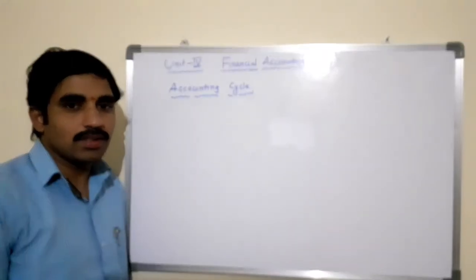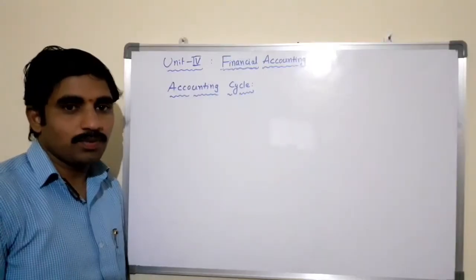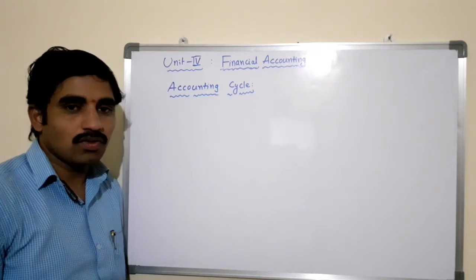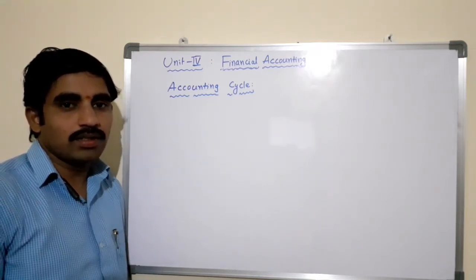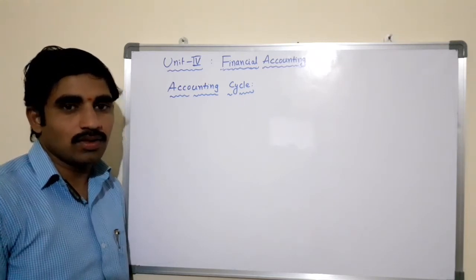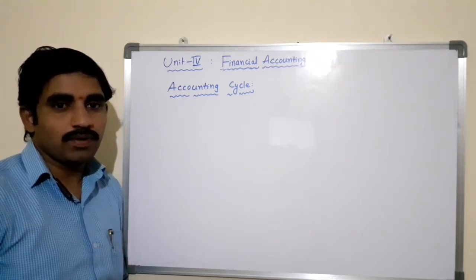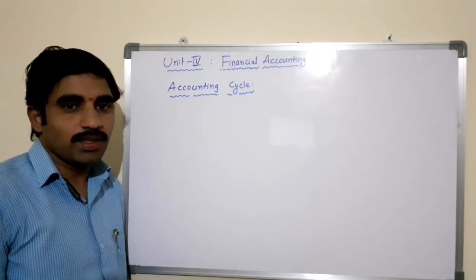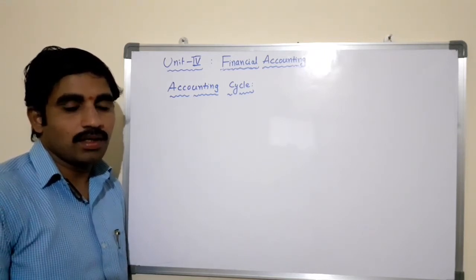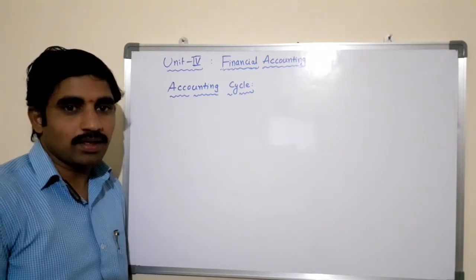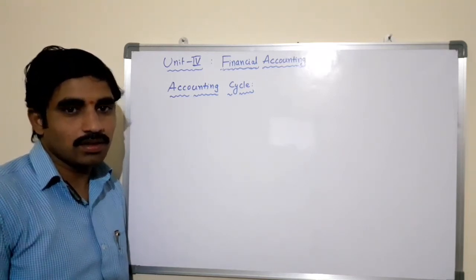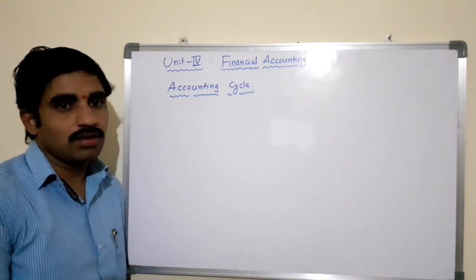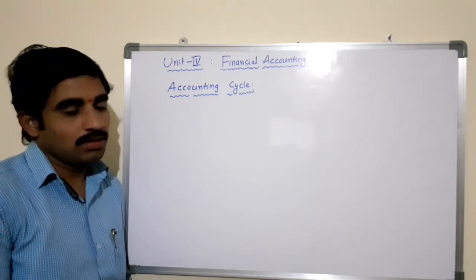So the accounting cycle covers all the stages: writing the journal entries, preparation of ledger book, preparation of trial balance, and also the preparation of final accounts, which comprise trading account, profit and loss account, and the balance sheet. Now let us see how the accounting cycle works.